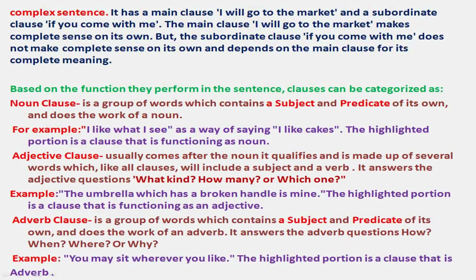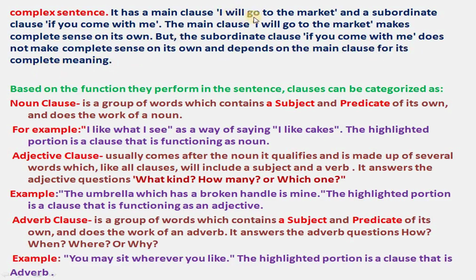Complex sentence. It has a main clause, I will go to the market, and a subordinate clause, if you come with me. The main clause is I will go to the market. It makes complete sense on its own, but the subordinate clause, if you come with me, does not make complete sense on its own and depends on the main clause for its complete meaning.